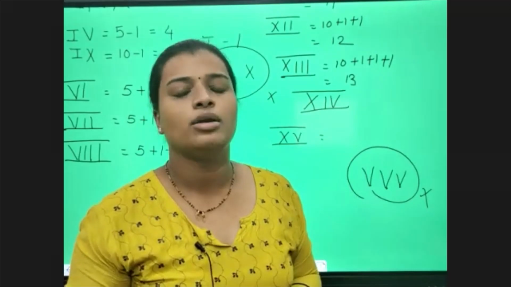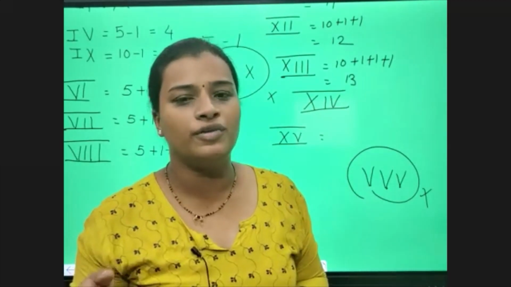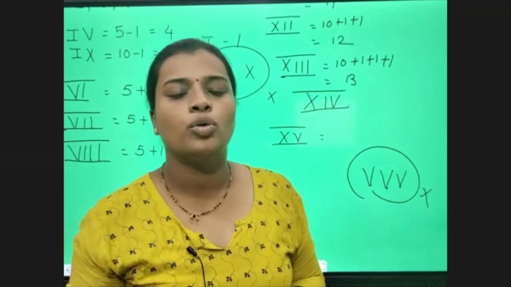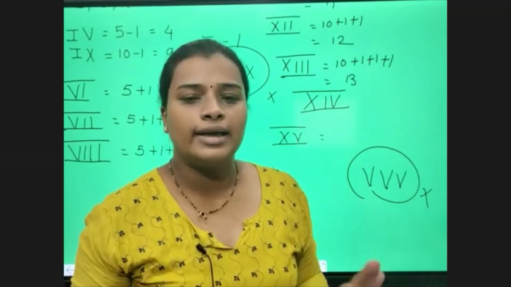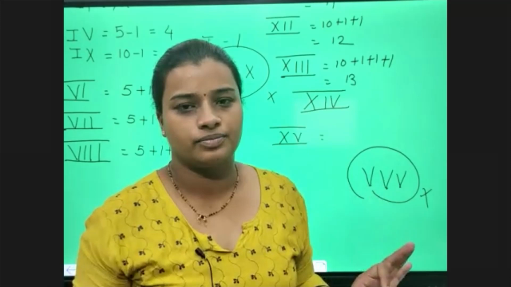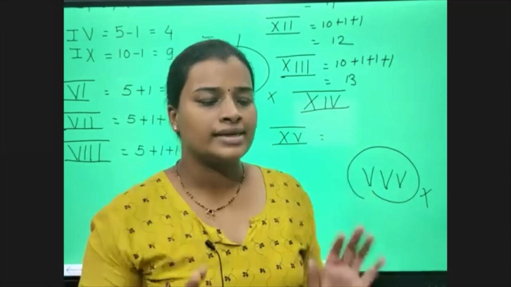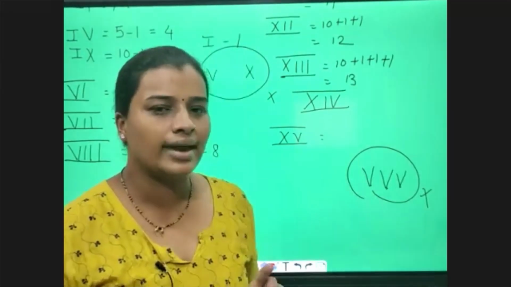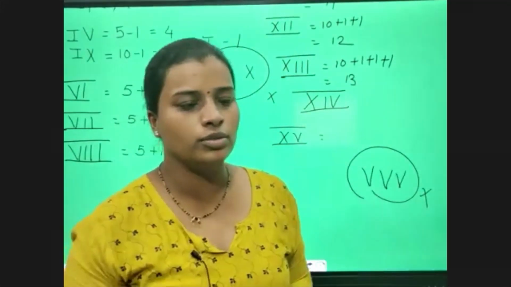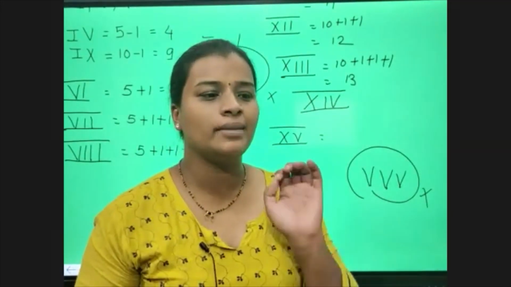We can write to the left side of V or X only one time. We can't write to the left side of X. Okay, so that's it. These are the rules for the international numerals, Roman numerals. If any difficulty, please ask.